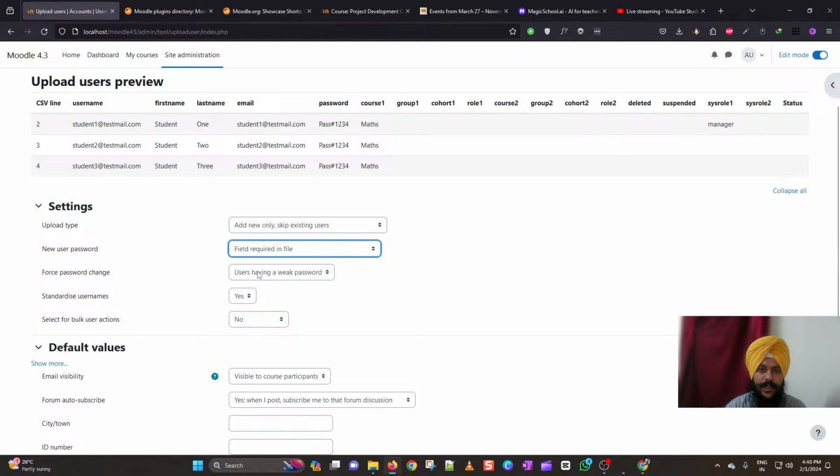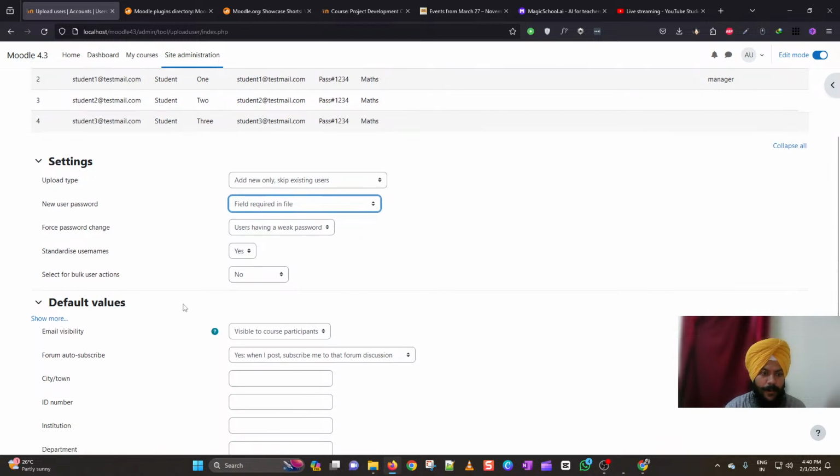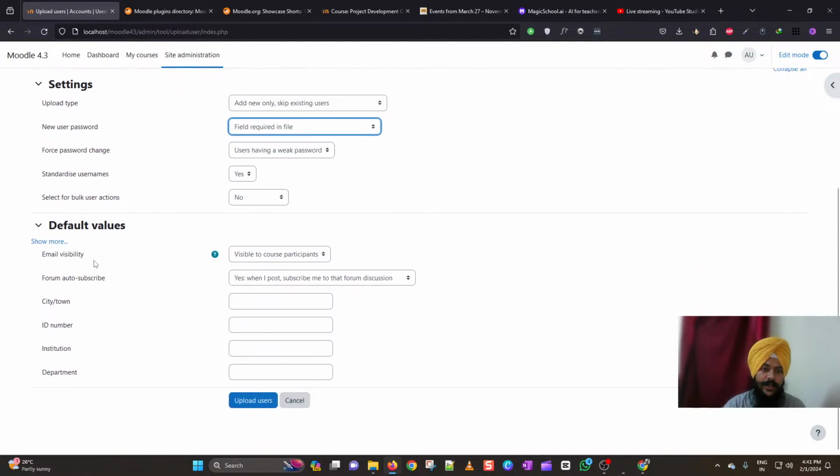This will be effective only for the users who are existing in Moodle. So I will be just leaving it right now. Then you can also standardize the usernames or select for bulk user actions also. Under the default values, you can choose the default profile values for these users who you are uploading right now.